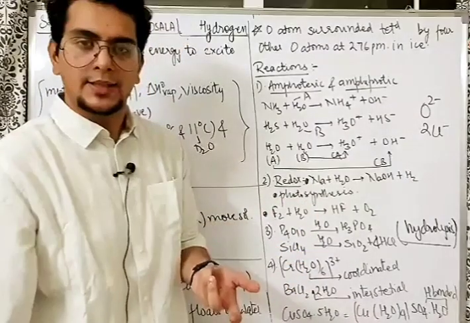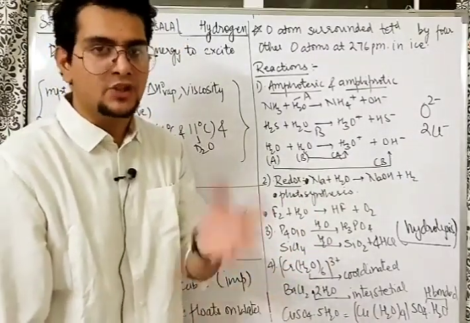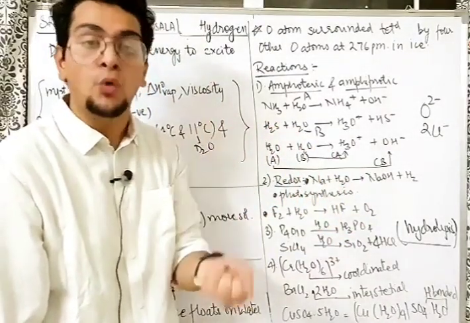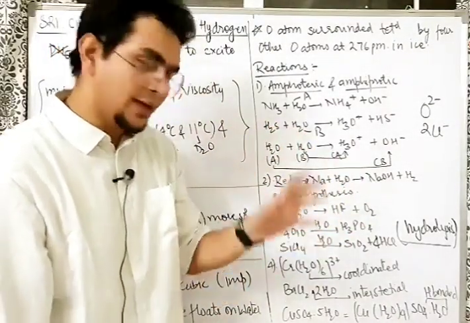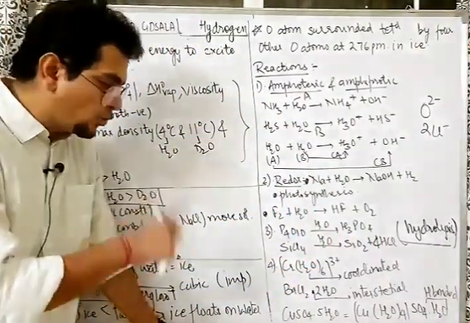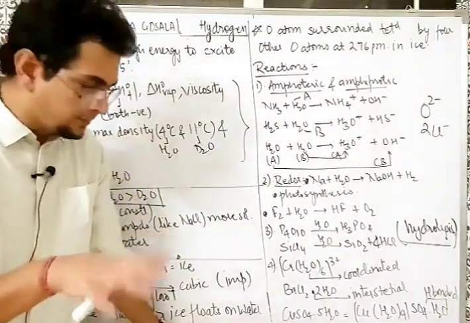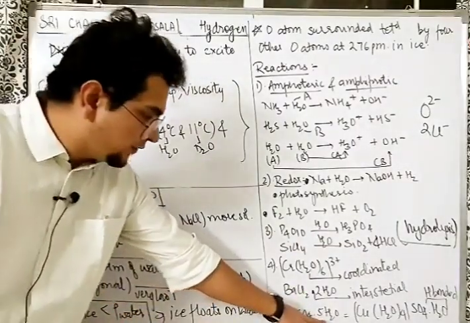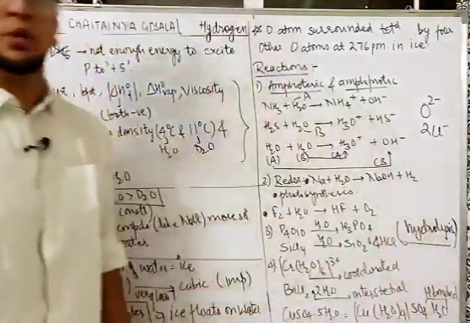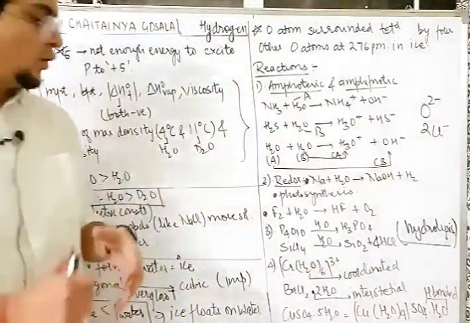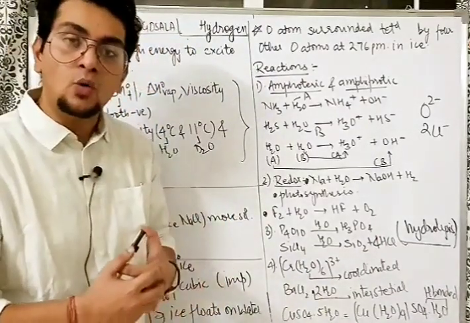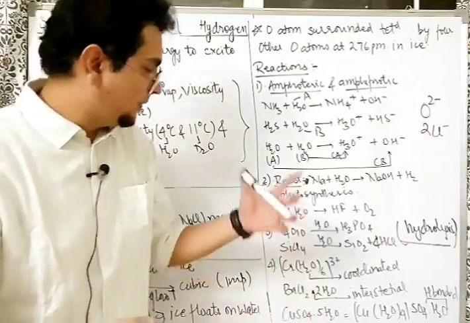Plus 3 oxidation state generally has a coordination number 6. Exceptions are there. For example, Mn2 plus can have 6 water around itself. But anyway, generally, plus 3 oxidation state coordination number 6 and plus 2 oxidation state coordination number 4. So, copper plus 2 out of 5H2O, 4 will become coordinated, 1 will remain out as hydrogen bonded. So in copper sulfate.5H2O, how many waters are hydrogen bonded? 1. And how many are coordinated? 4 of them. Very important question.